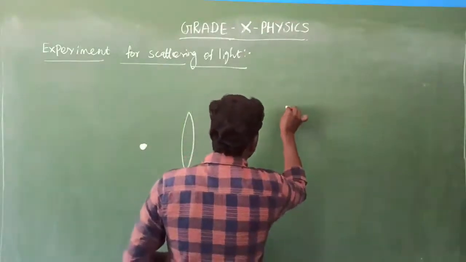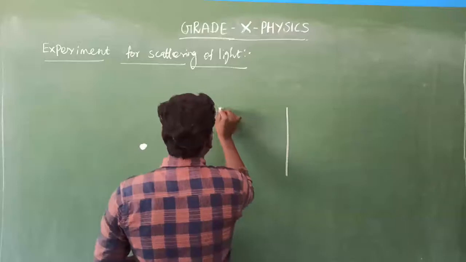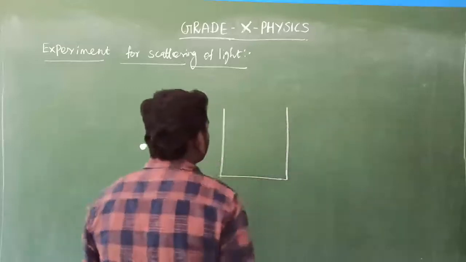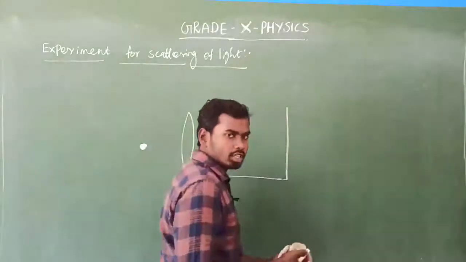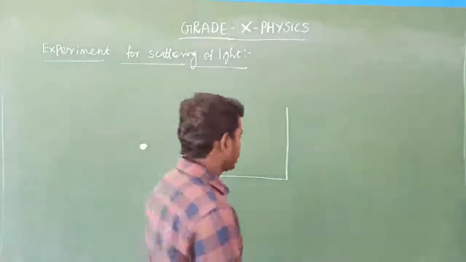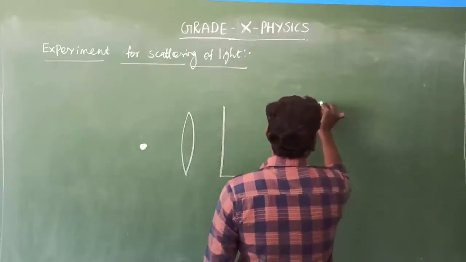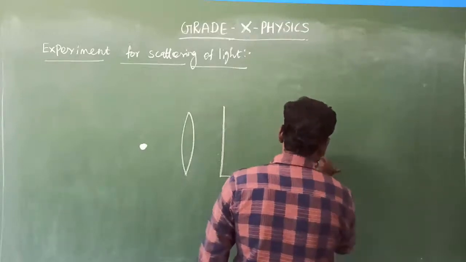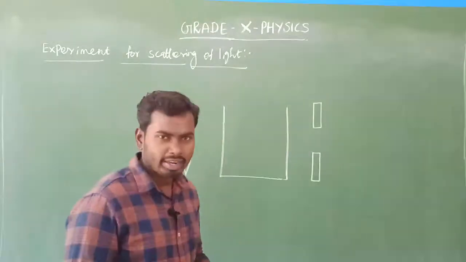Then after that, the transparent water tank is placed. Then after that, a circular cardboard is placed, after the water tank. There will be a circular hole in the middle point. Yes, like this. You consider that is the cardboard. For our convenience, I have drawn it like that.